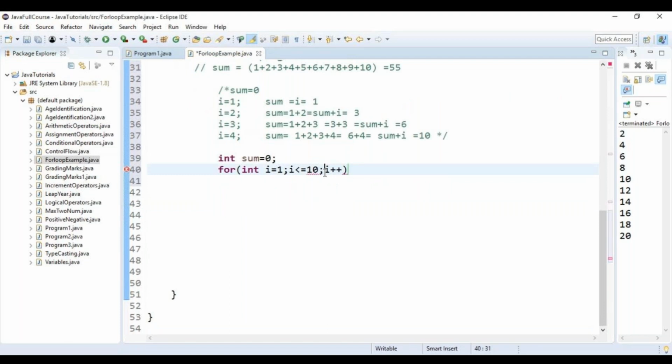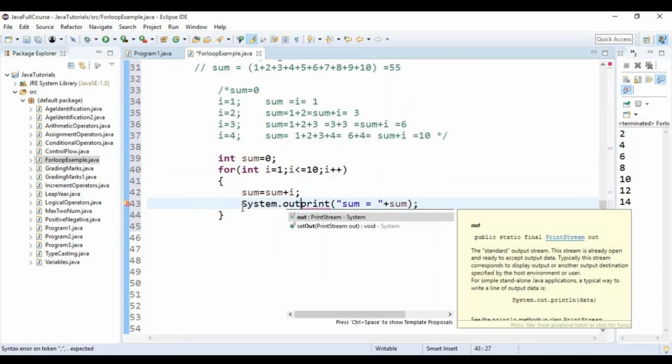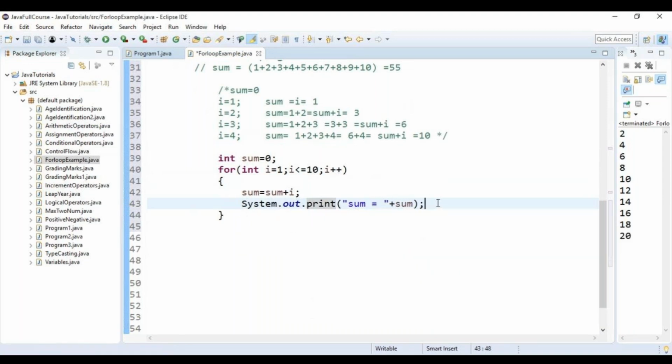Now what I will do: sum is equal to sum plus i, because that is the logic we have seen earlier. Now print sum. Is it clear? What is the mistake I have done? System dot out dot println. Int is also fine because I don't want any other thing.